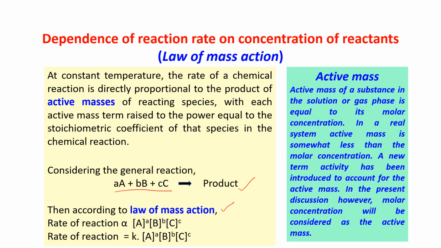You know that if I write something in a box bracket, it means the concentration. Now, to remove the proportionality sign, we put in one constant K. So the rate of the reaction is equal to K [A]^a [B]^b [C]^c.